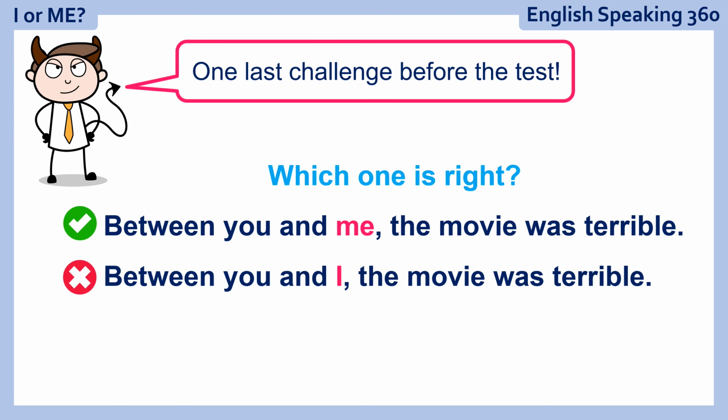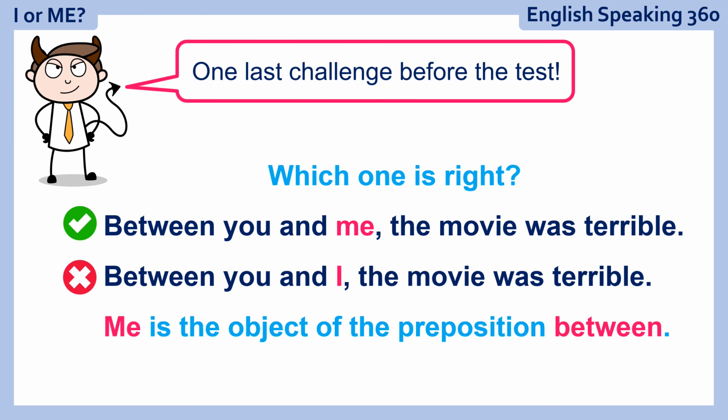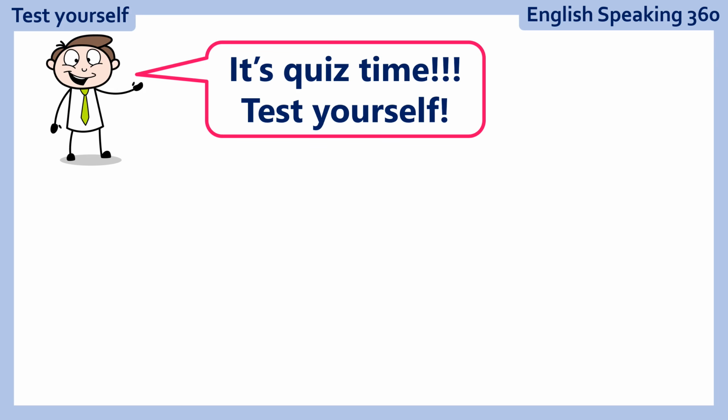You may be surprised by this one, but keep in mind that me is the object, and in this case, me is the object of the preposition between. Between whom? Between you and me, not I. I is a mistake, and many people say that, but it is a mistake and it is not acceptable.